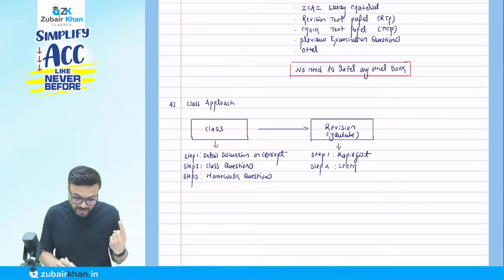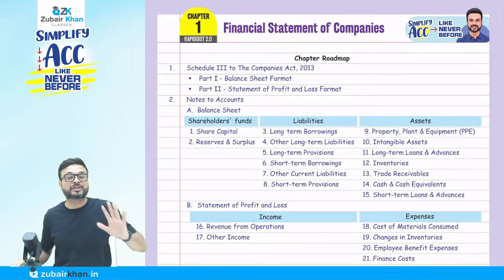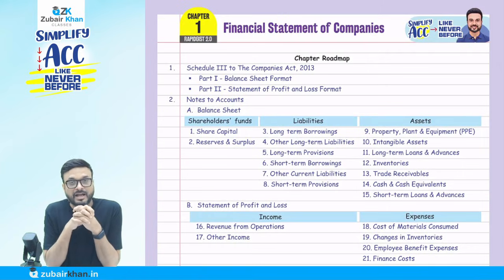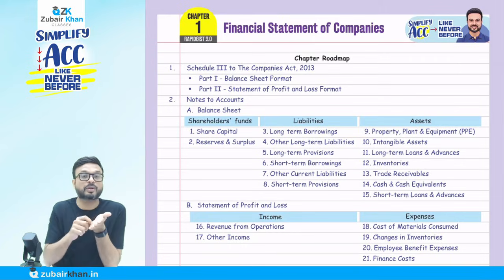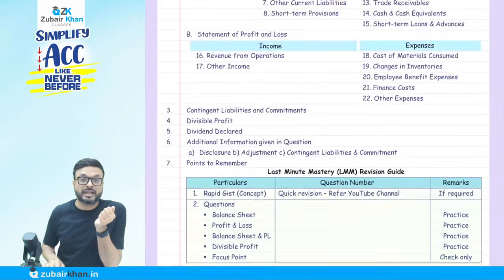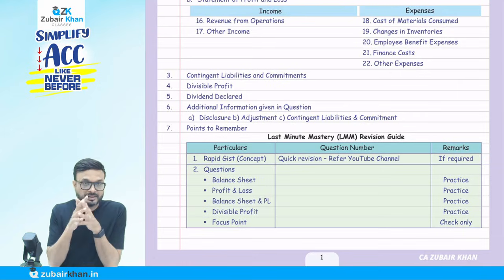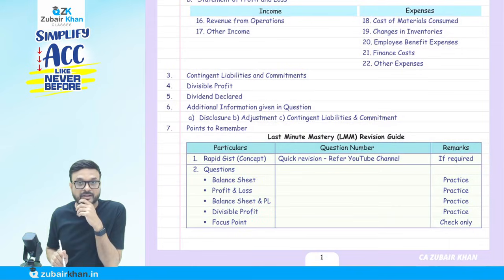After every chapter, for example the financial statements of a company chapter, after the end of the chapter I will tell you which topics and which questions you have to practice. I call them LMM. On the first page of every chapter in this concept book, you will find this table, the last minute mastery revision guide.